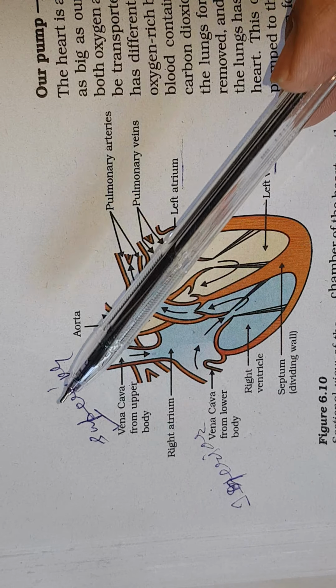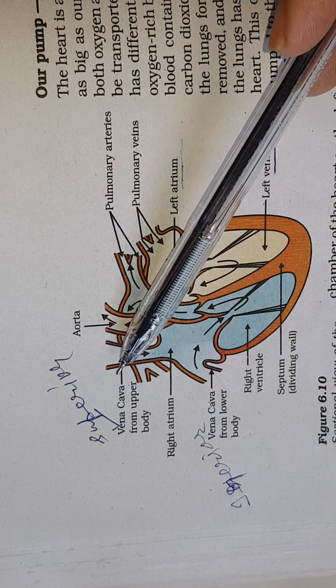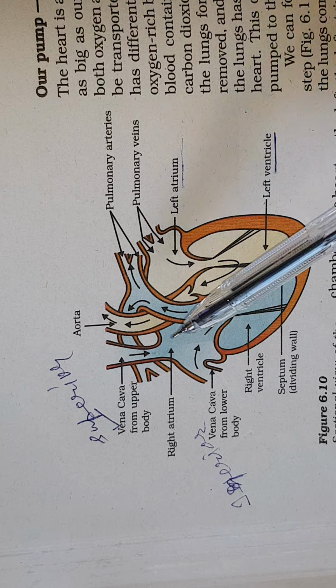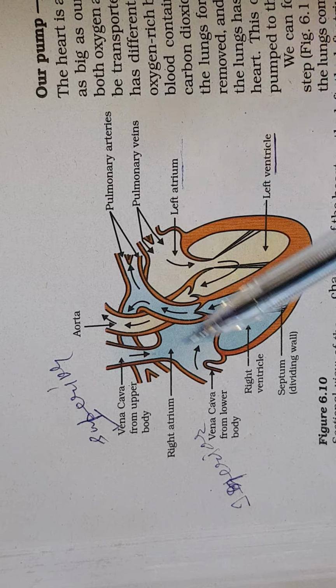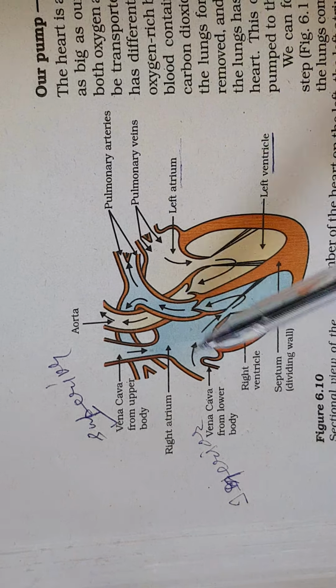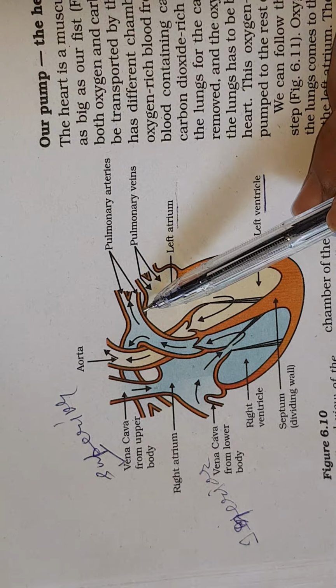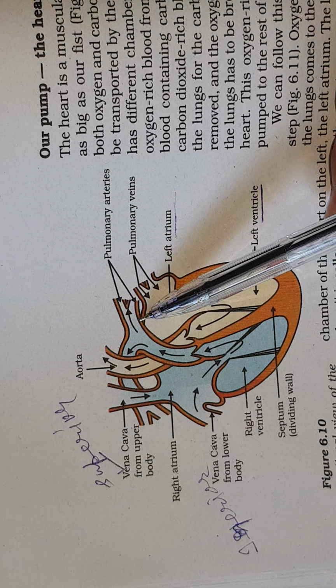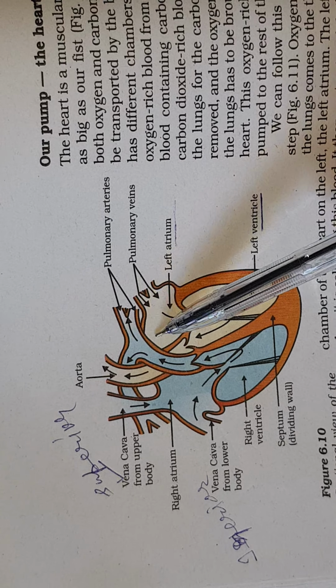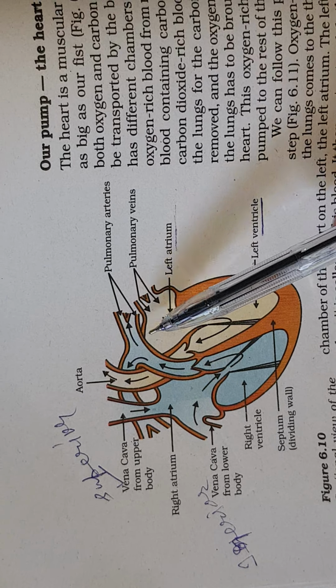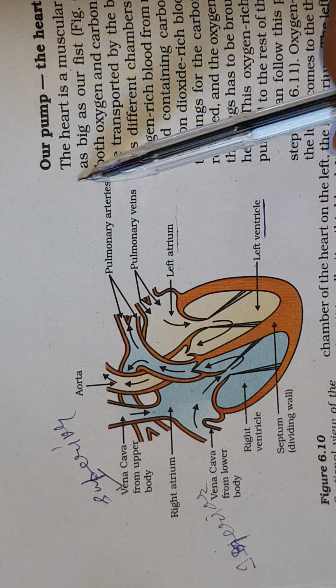Now the upper part and lower part of the body deliver the deoxygenated blood to the right atrium. Simultaneously, in the left atrium, the blood is collected from the pulmonary veins.